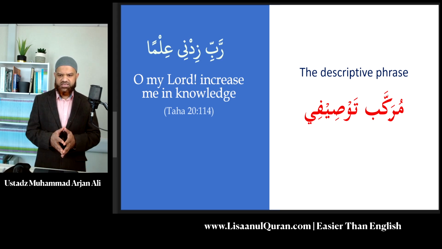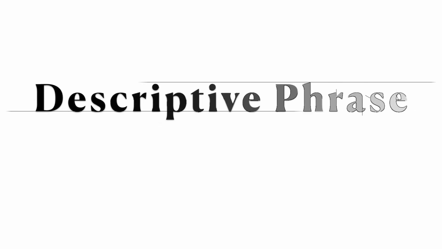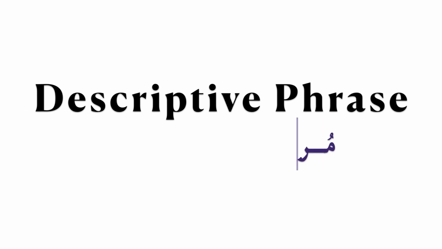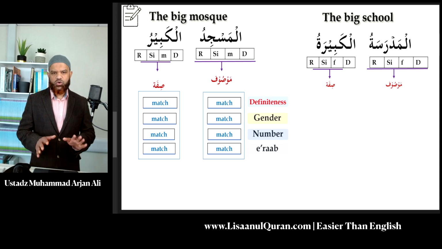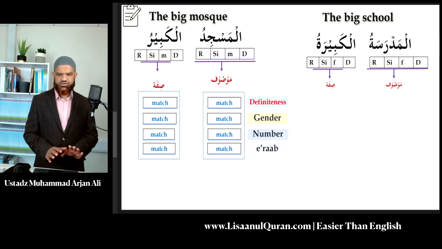The descriptive phrase, where one or more words describe another word. So we've done many examples of these. Inshallah, I'm sure you're familiar with the rules for the descriptive phrase. In the descriptive phrase, all the four properties must match. And we've seen this example here before.